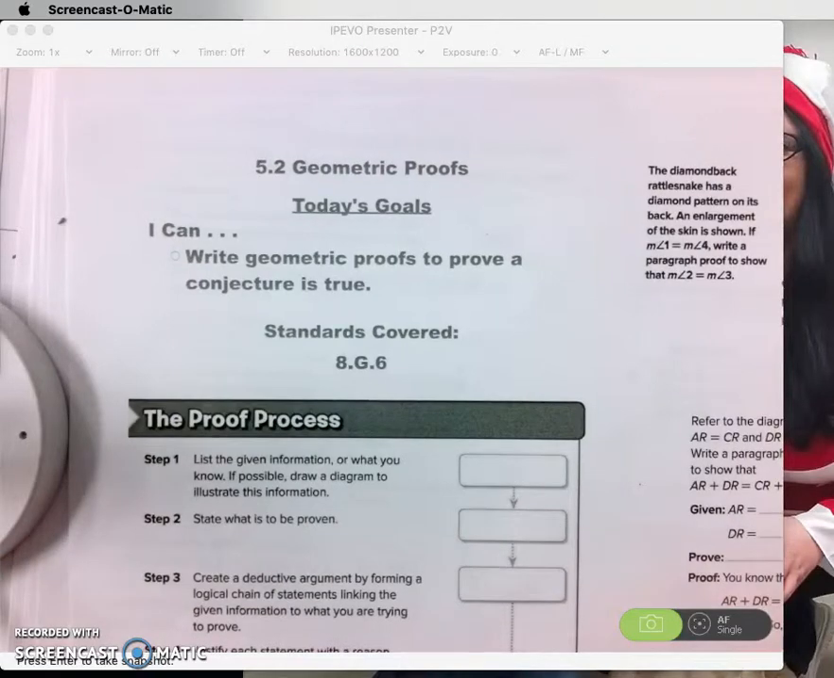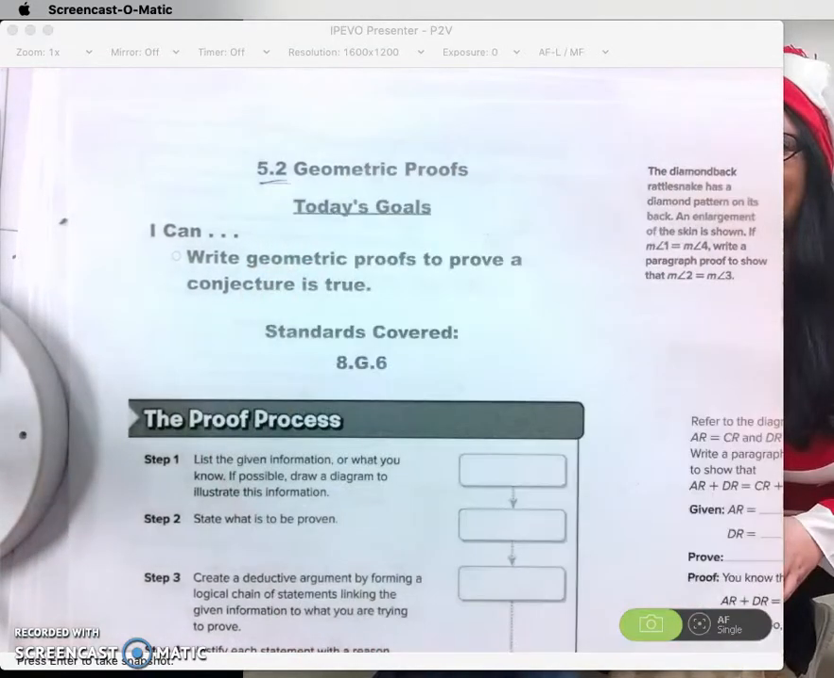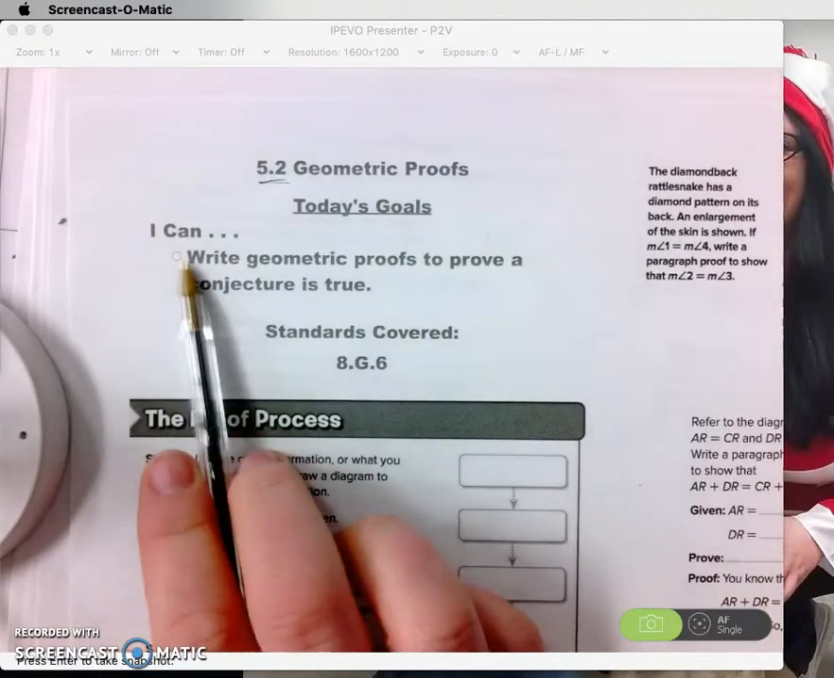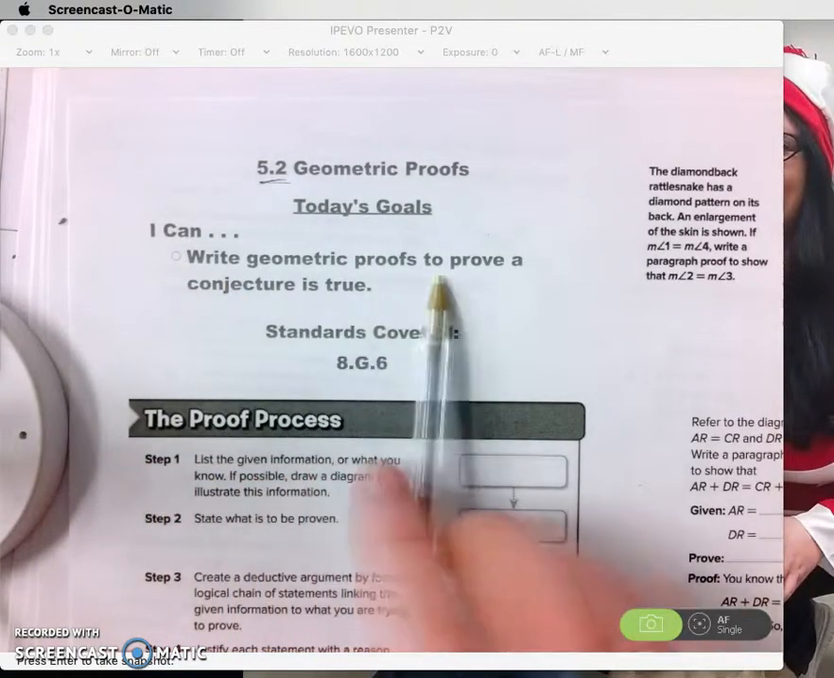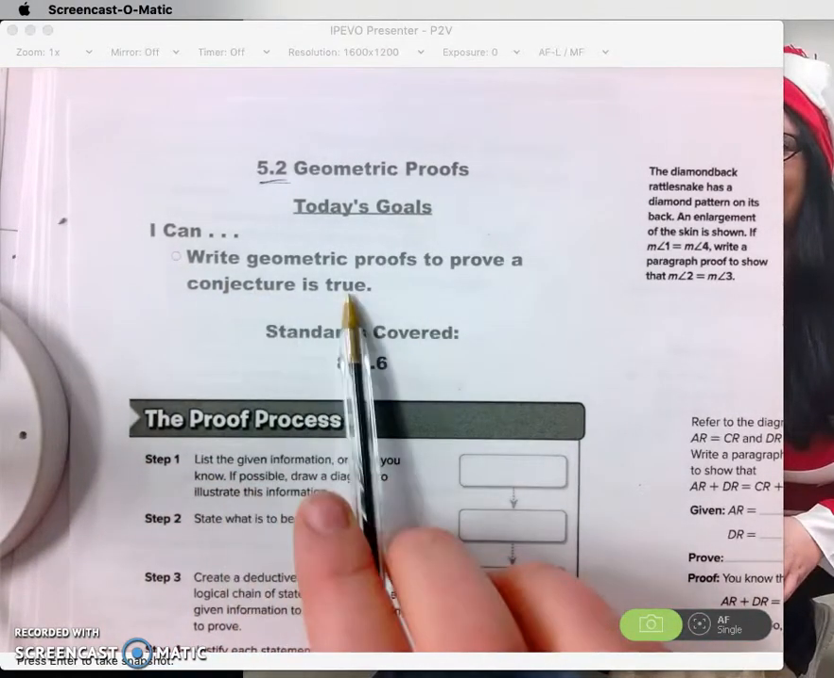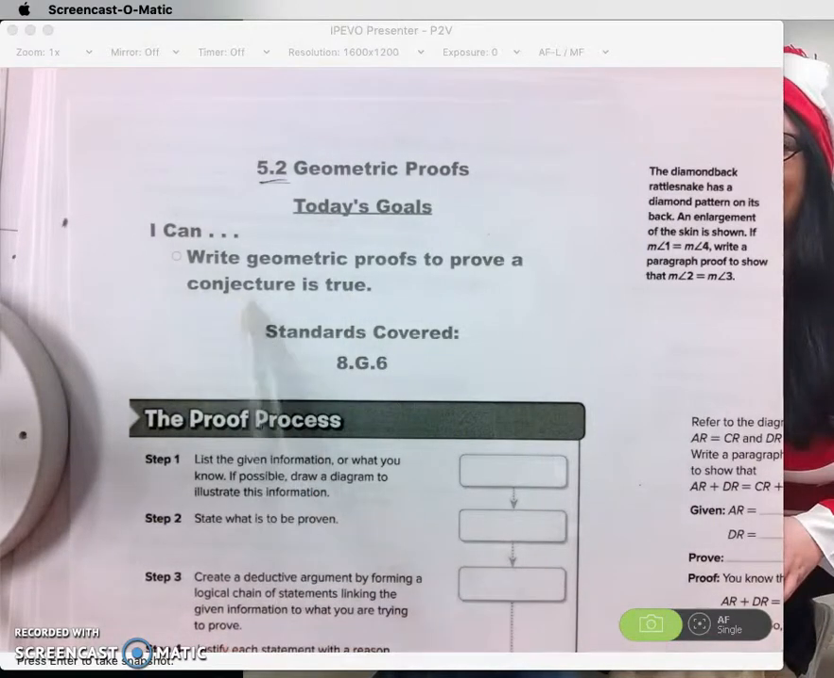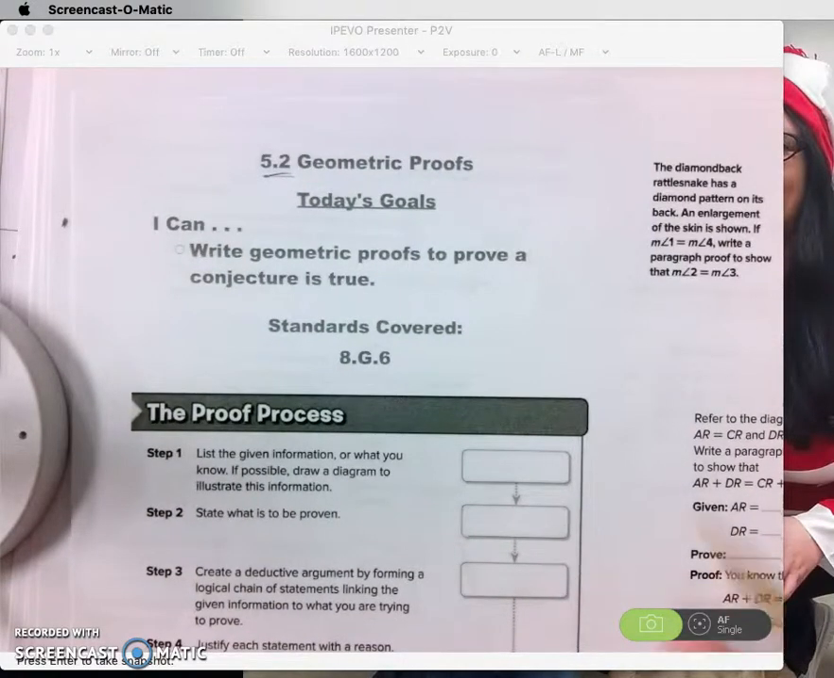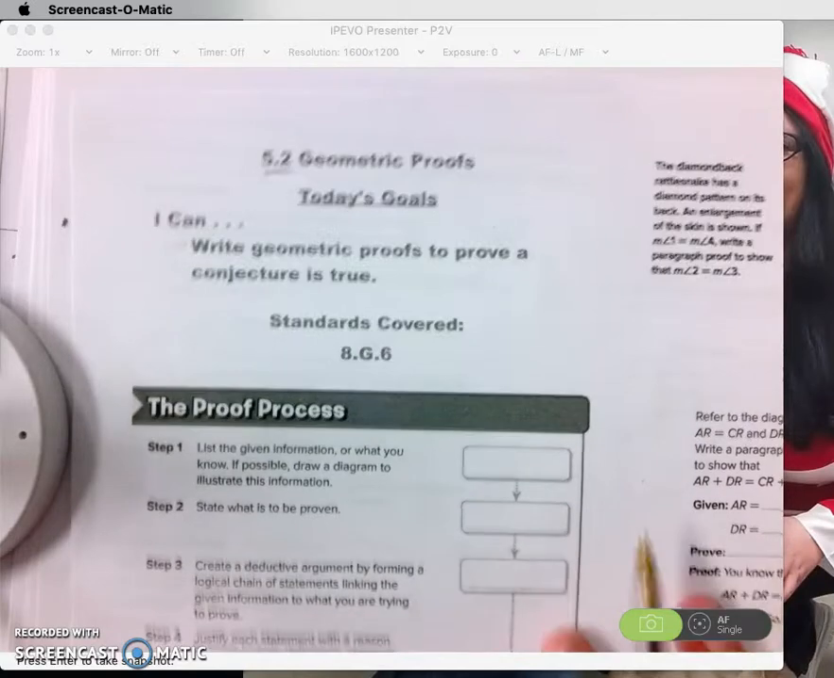Good morning, good afternoon. We're going to be talking about 5.2 geometric proofs. The goal is to write a geometric proof to prove a conjecture is true. A conjecture is just something that you have proposed and you want to prove it, almost kind of like an educated guess, a logical guess.